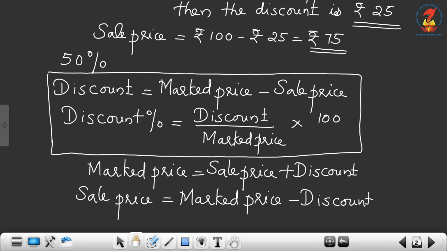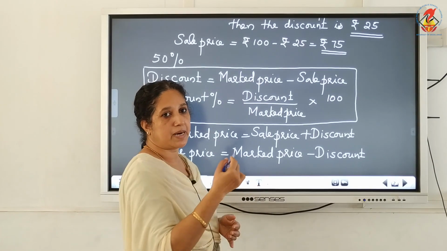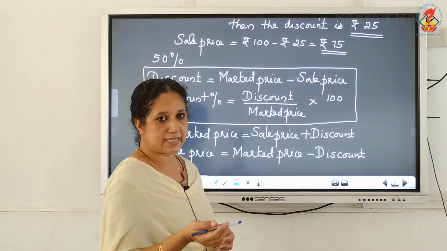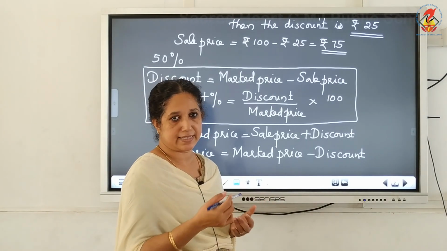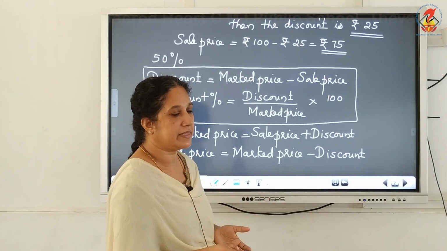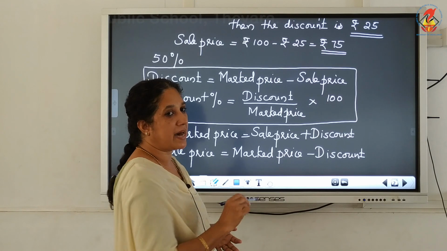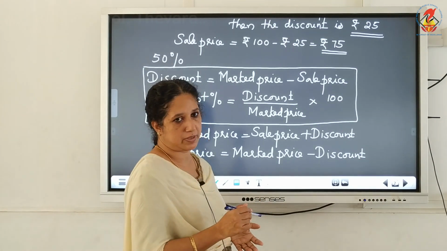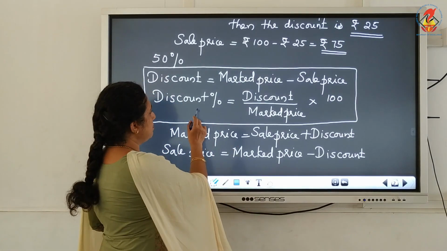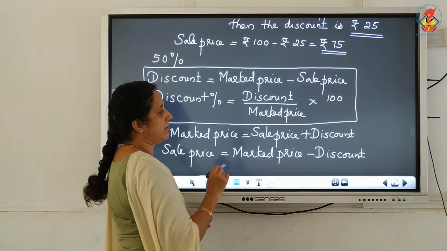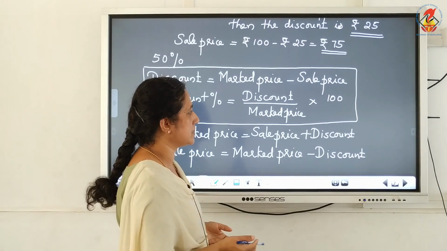So you have to remember these relations. The discount is the difference between the marked price and sale price. Marked price is the price of the article, and if you give any reduction on the marked price, you will get the discount. Sale price is equal to marked price minus discount. Sale price will be less than the marked price. And discount percentage we can calculate: discount divided by marked price into 100.